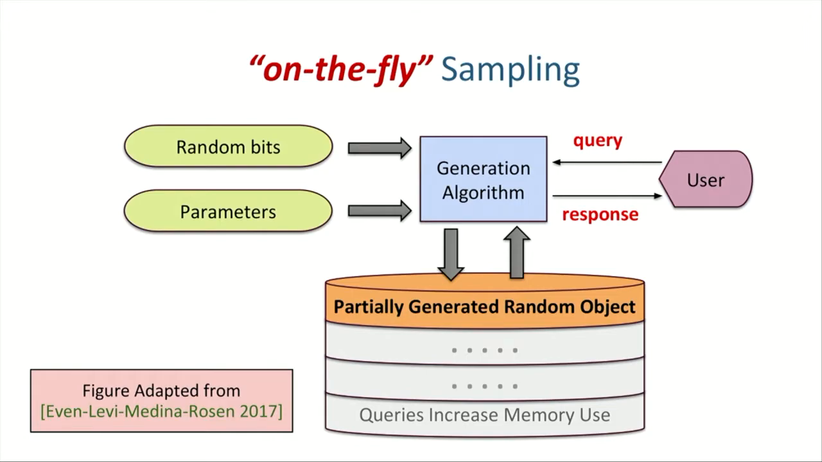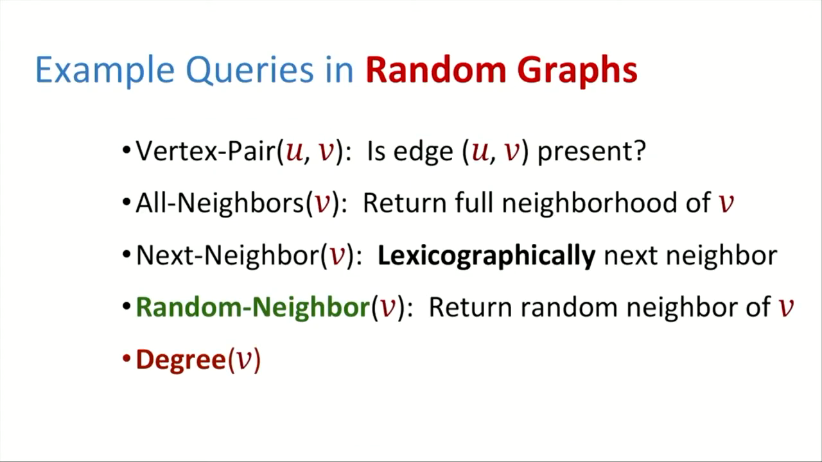So this is sort of the general model. And right now, I'll talk about some example queries in random graphs, which is going to be the main focus of this talk. So in random graphs, the queries you can ask are, for example, given two vertices, are they connected? Given a single vertex, can you tell me all of its neighbors, or perhaps you just want to know the next neighbor in the adjacency list?